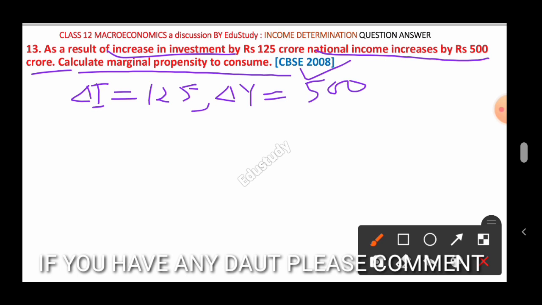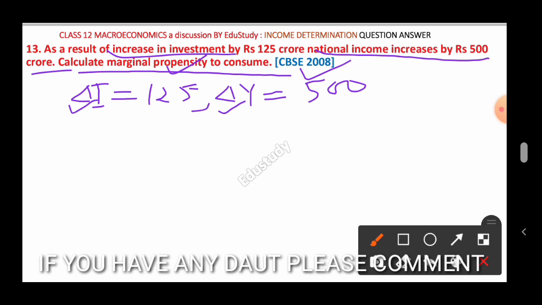Before going to marginal propensity to consume, you have to find the value of multiplier, as del I and del Y are given and there is no direct relationship between marginal propensity to consume and del I or del Y. But we can go for marginal propensity to consume through multiplier.